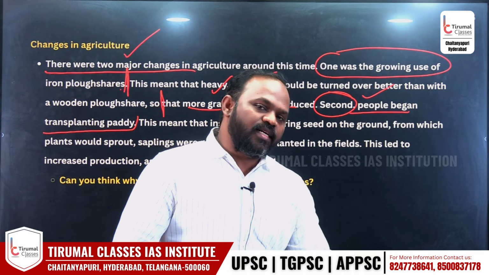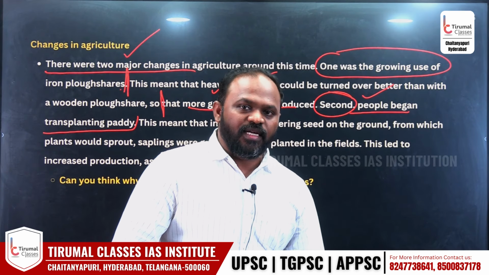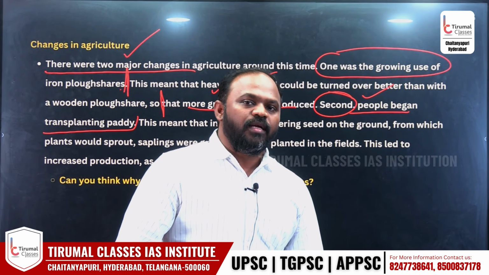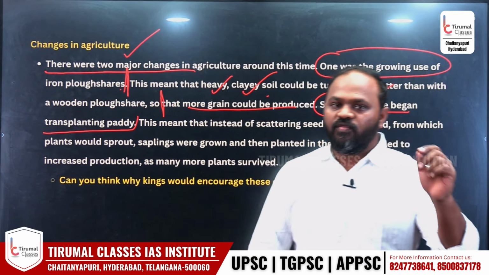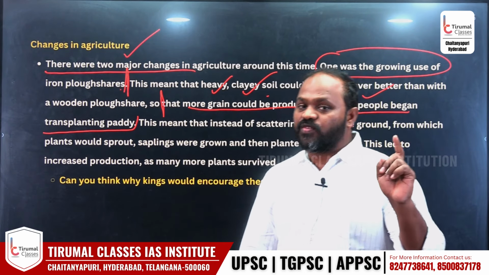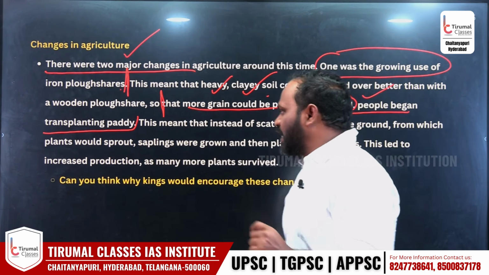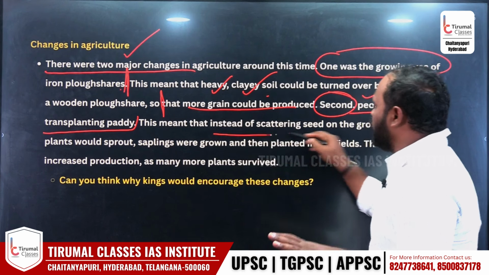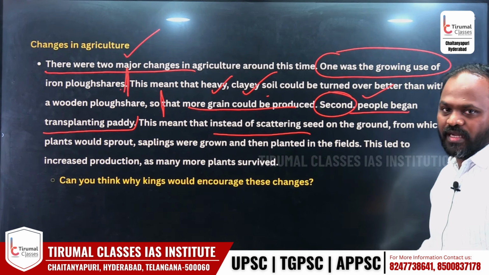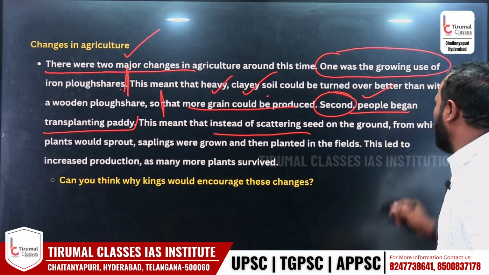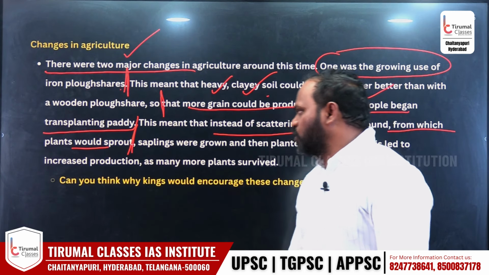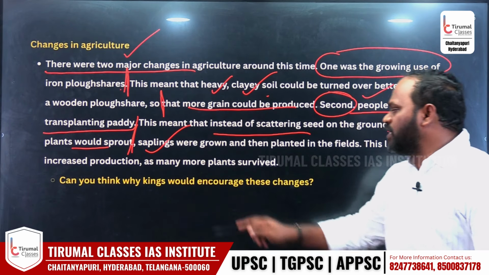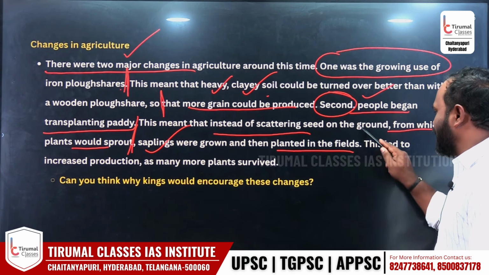These are the two techniques, two changes that were brought during the time of Mahajanapadas, which increased agricultural productivity. One is iron plow usage, the next one is transplantation of paddy. This meant that instead of scattering seeds on the ground, seeds అలా చల్లటం కంటే కూడా, from which plants sprout, మొలకలు ఎత్తుతాయి, and saplings were grown and then planted in the field.